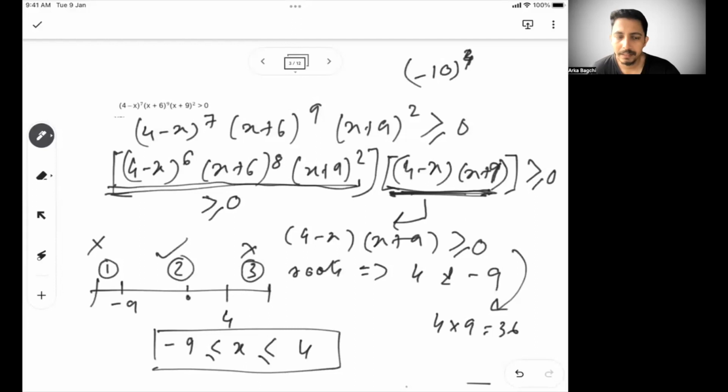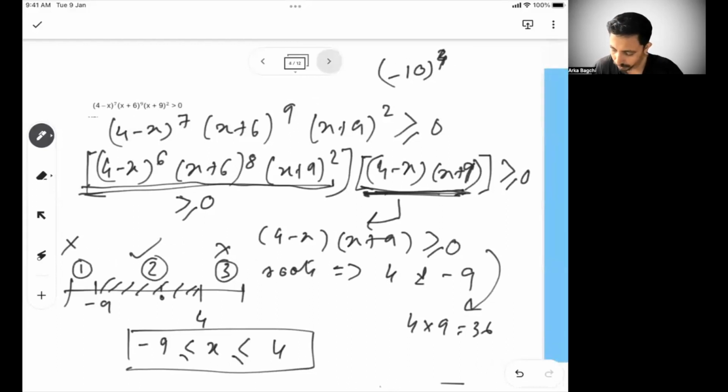Okay, so x has to lie between minus 9 to 4, because this zone is typically satisfying the equation. Any value you put above 4 or less than minus 9, you will see the equation will be less than 0. Right? So I hope these things are clear. Let's move to the next problem.